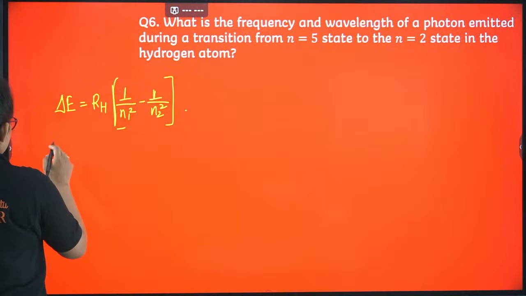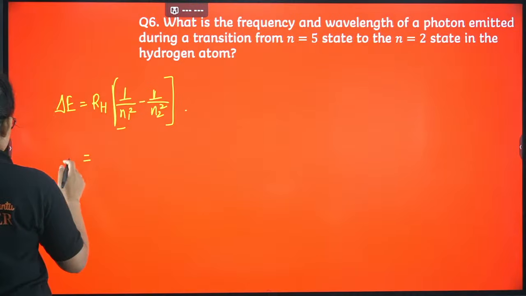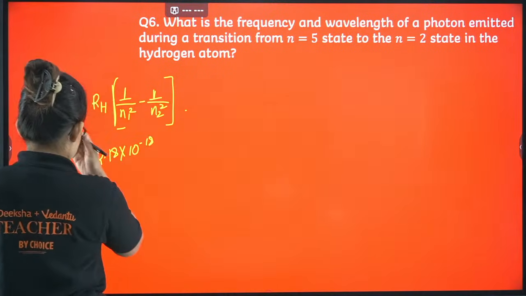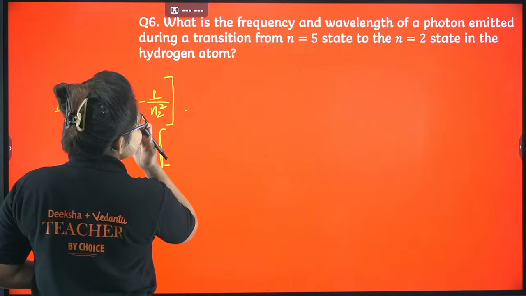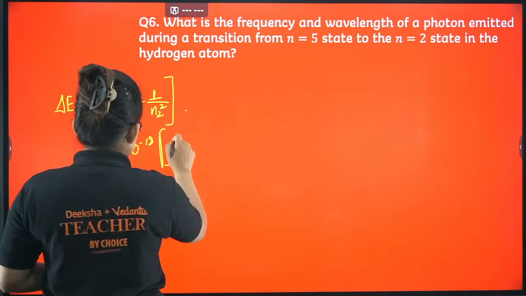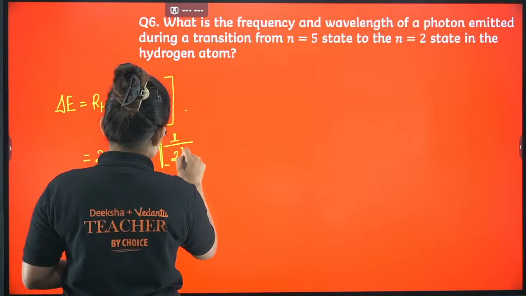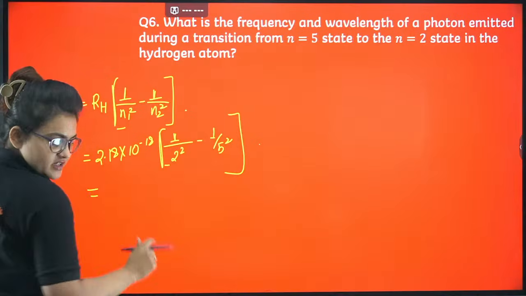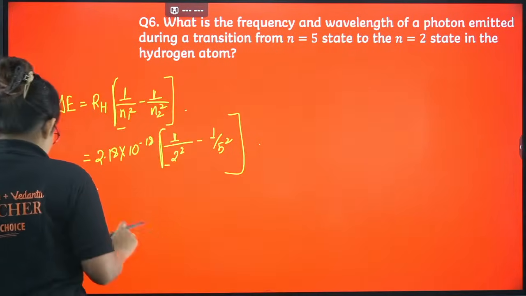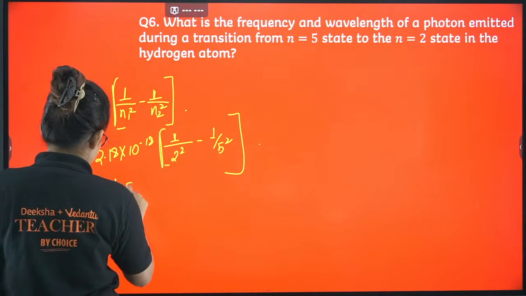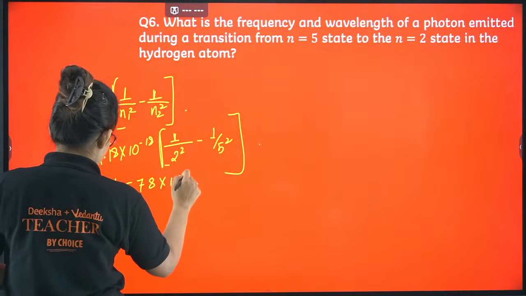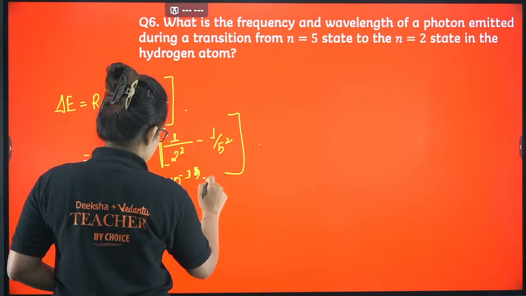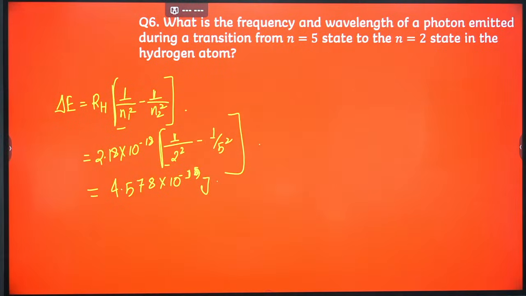Let's proceed. Here we will put the values. RH value is something like 2.18 into 10 power minus 18. Here n1 square is 2 and n2 is 5, so 1 by 2 square minus 1 by 5 square. I'm not going into the detailed calculation, you can do it. You will get the answer something like 4.578 into 10 power minus 19 joule if you calculate it properly.